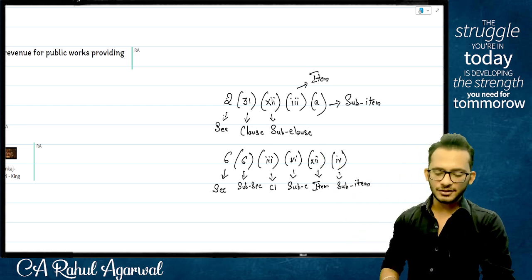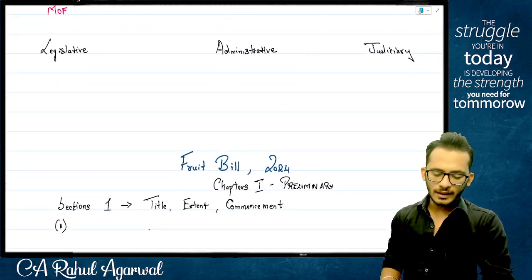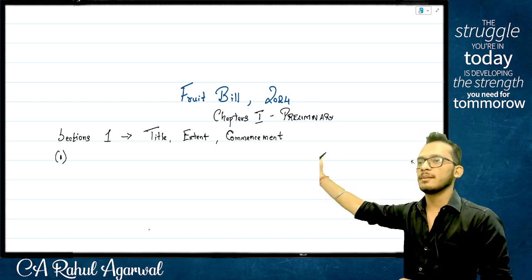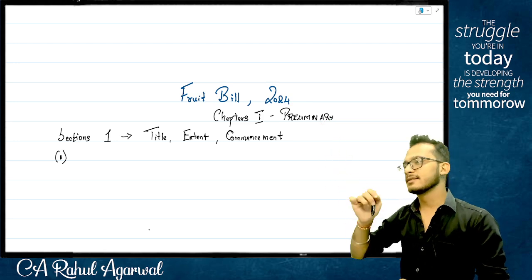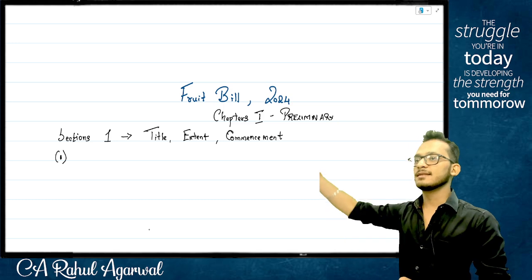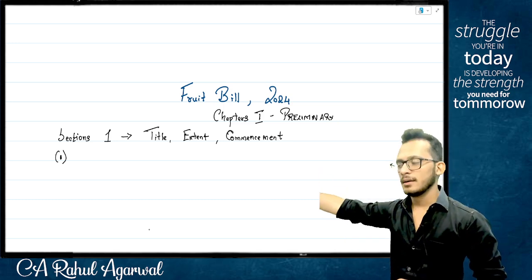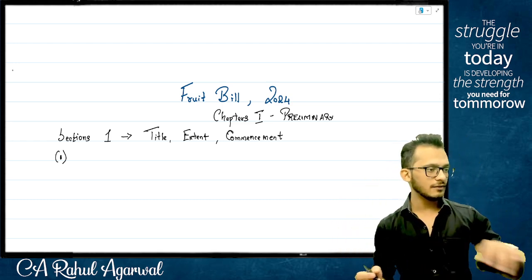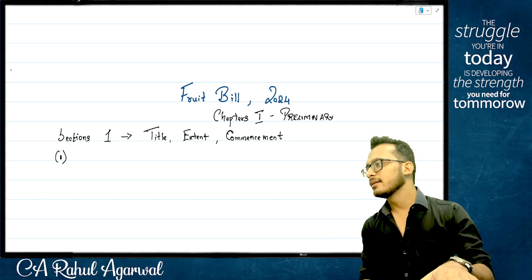Now I'm looking at section 1. In section 1, subsection 1 is title, subsection 2 is extent, subsection 3 is commencement, all linked to each other. Yes, because this act is going to tell you what is to be done. This is section 1, subsection 1. Section 1, subsection 1 will talk about title. What should we write?